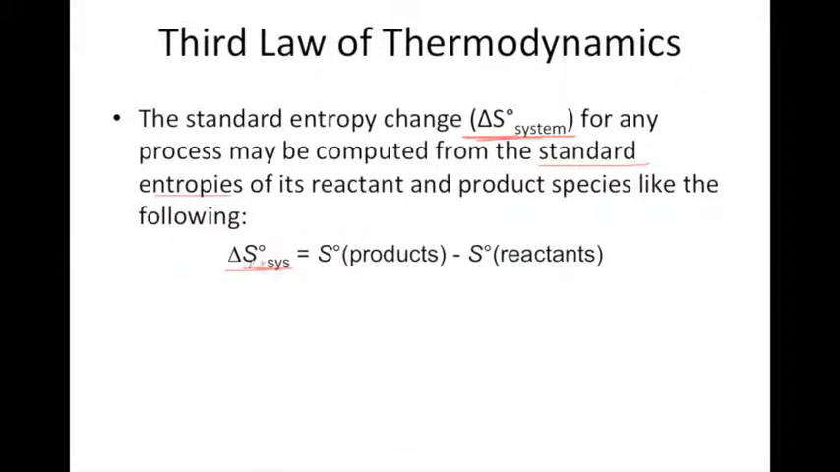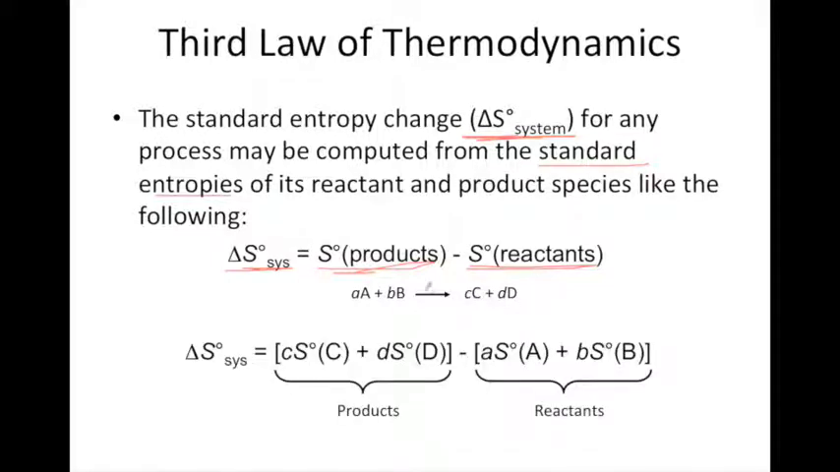The entropy change for a system is equal to the standard entropies of the products minus the standard entropies of the reactants. So if we have a reaction like this, a moles of A plus b moles of B yields c moles of C plus d moles of D, the equation we could expand to what you see here, where the change in entropy of the system under standard conditions is the sum of the entropies of the products, times however many moles we have, minus the sum of the entropies of the reactants, times the number of moles of each of the reactants.